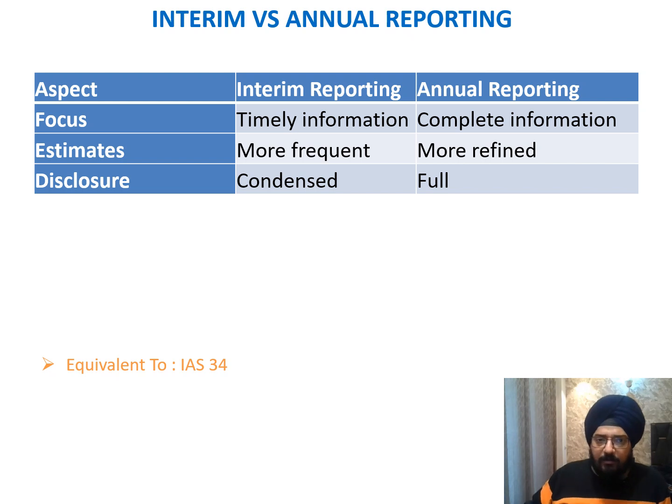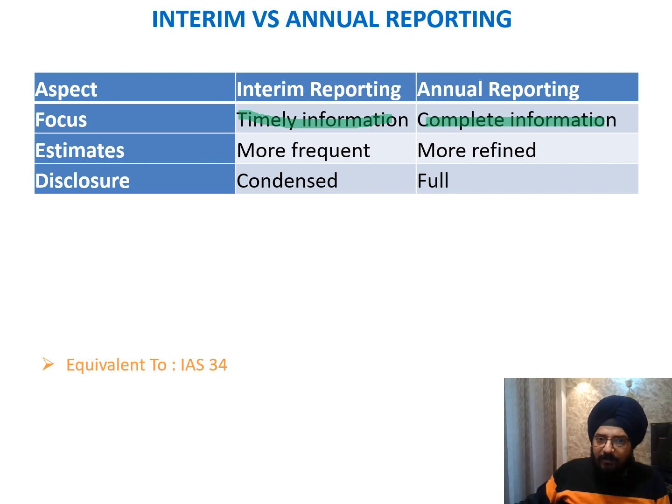Now we'll quickly spend some time understanding the difference between interim and annual financial reporting. We have created a table here. The focus of interim reporting is timely information, but for annual reporting it is complete information. Timely information means quarterly information prescribed by SEBI and the stock exchanges, or, if there are certain covenants for loans provided to the entity, then it is required at a periodic interval, which is normally a quarter or half yearly.